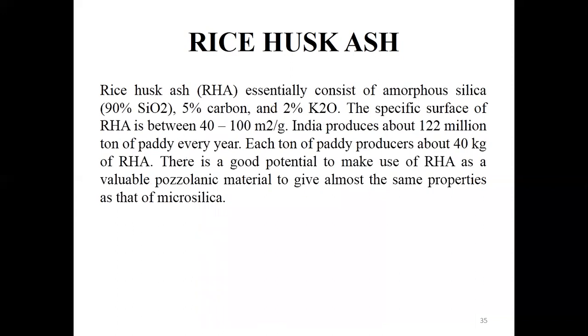We have already discussed that it contains about 90% silicon dioxide, 5% carbon and 2% potassium oxide. And its specific surface is 40 to 100 square meters per gram. We are producing tons of paddy every year, about 122 million tons. From every ton, it is capable of producing 40 kg of rice husk ash. So it has very good potential to be used as a pozzolanic material, as it gives very good properties similar to microsilica.